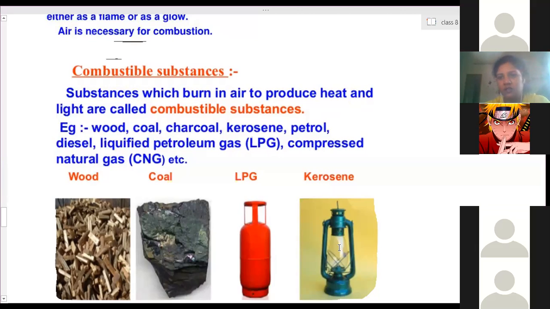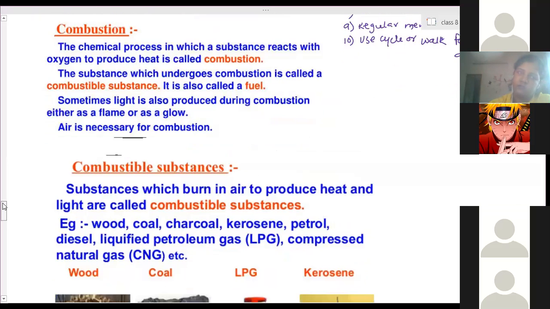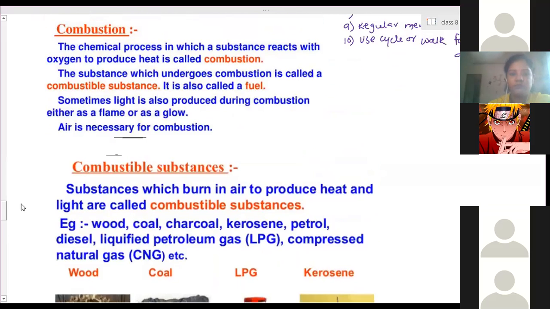A candle burning is also a combustion process, and therefore a candle is also a combustible substance. Natural gas, compressed natural gas, that is CNG, also undergoes combustion before use. When these fossil fuels are burnt, they produce heat energy, and only for the production of heat energy do we use these substances. Therefore these are called fuels. Just write down these two points.